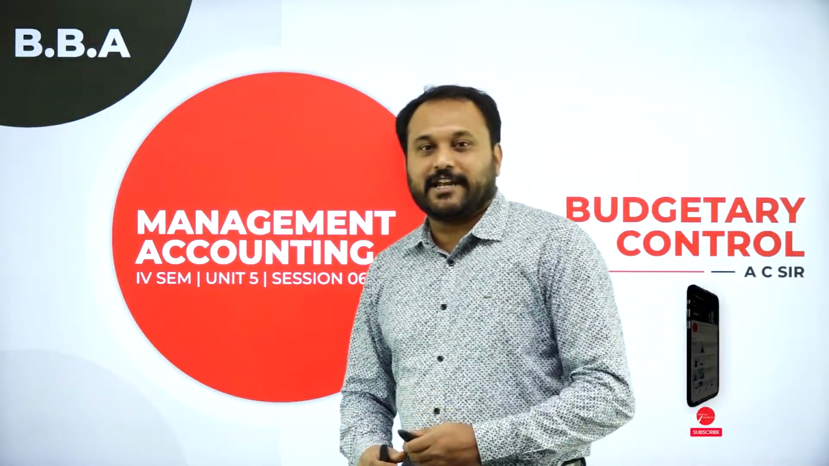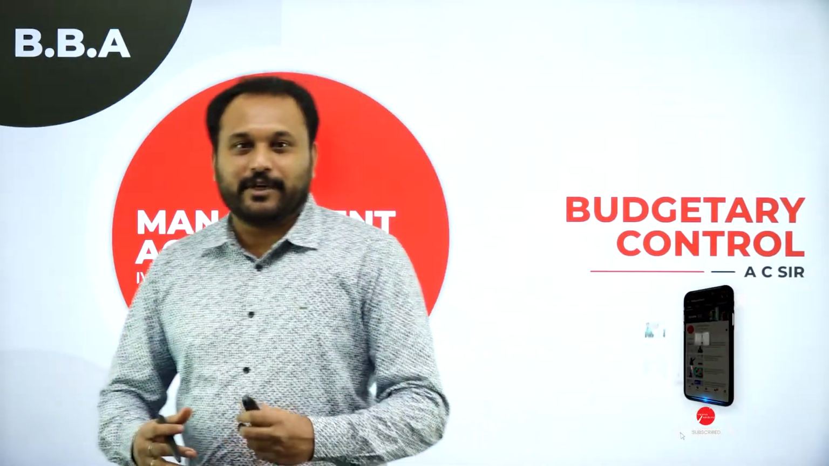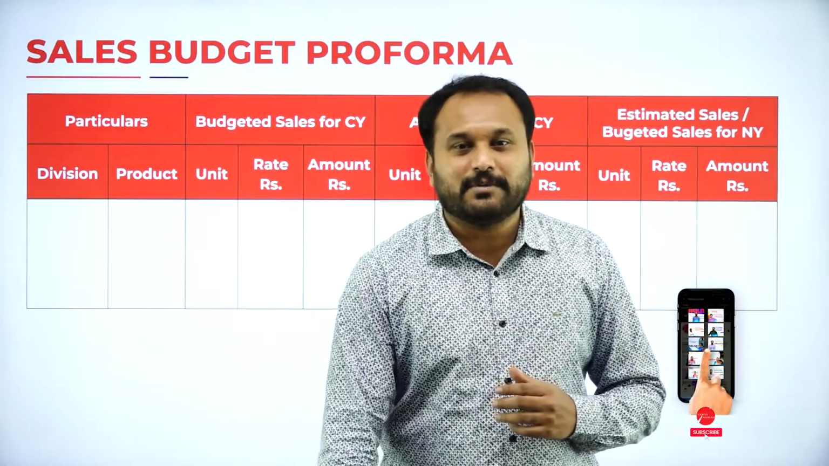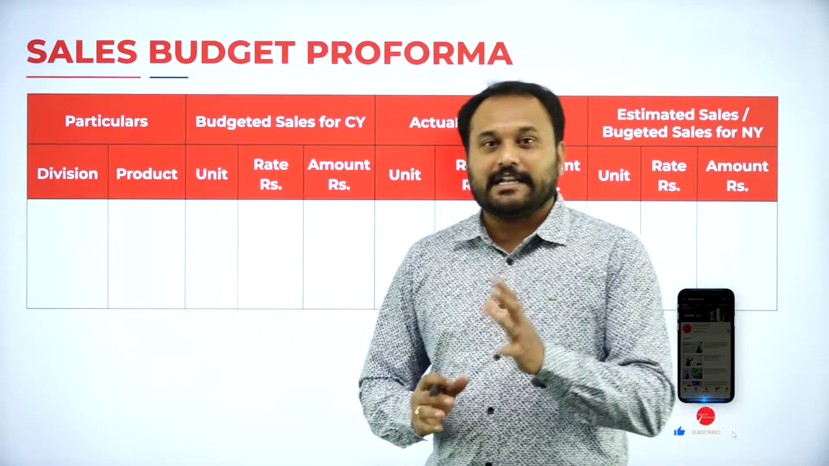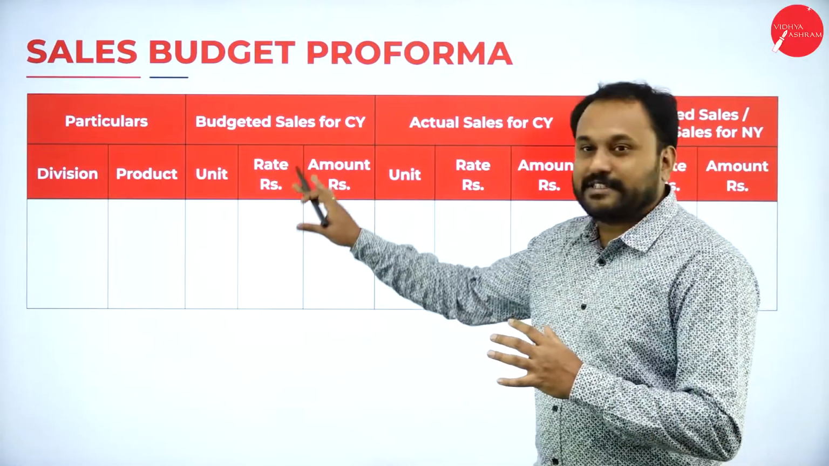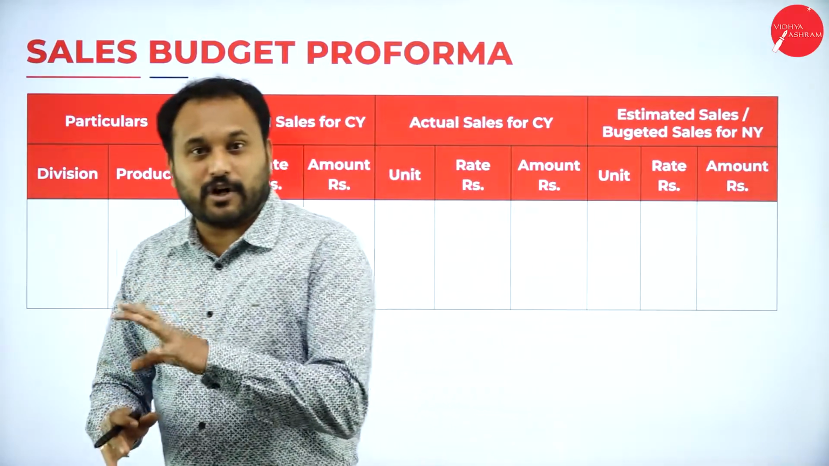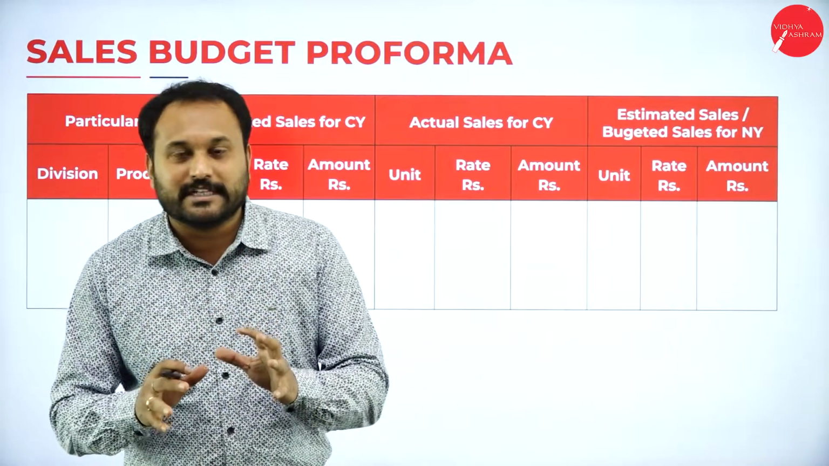And last session I told you about the sales budget. We'll go with the sales budget pro forma and then we'll solve a question paper problem which has been taken from 2019. So the pro forma of sales budget is this. We need to calculate the columns. I'll tell you how to prepare the columns as well.